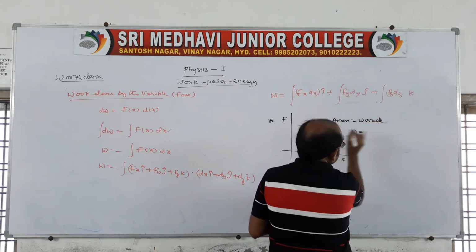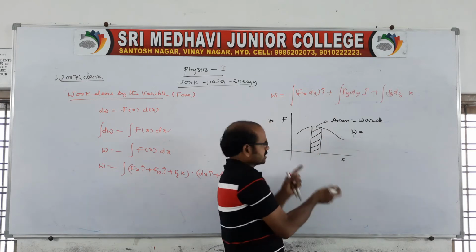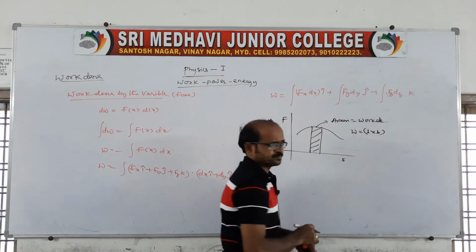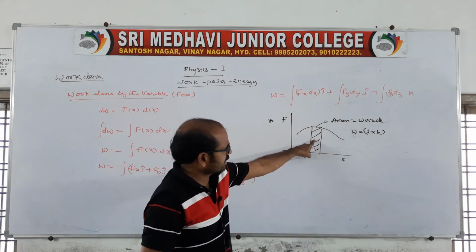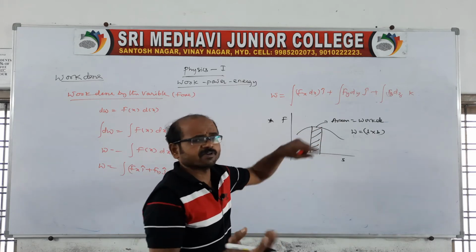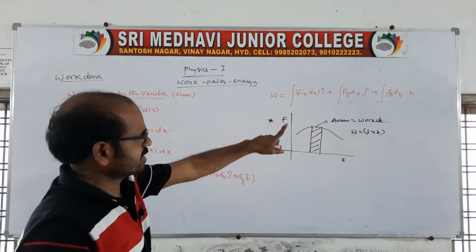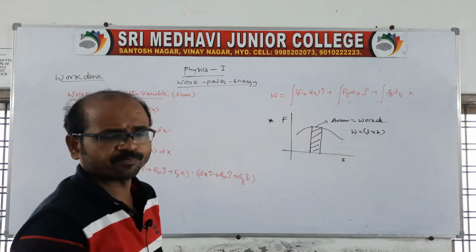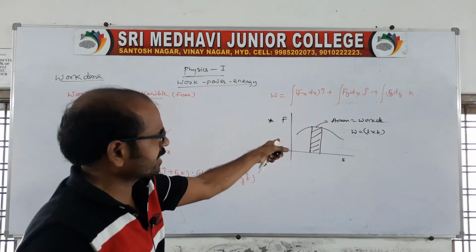Clear? Therefore work done is equal to area. You say it is length and breadth, the area of this will give the work done. Because in the force and displacement graph, a small area is taken, because a variable force is acting. So for that variable force, the area under the force and displacement graph is represented as the work done. If any graph is given, you take the area under the graph.